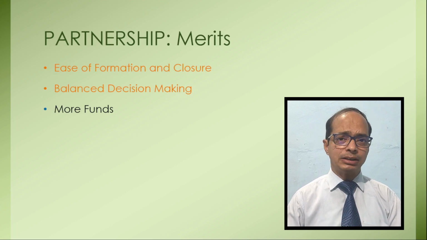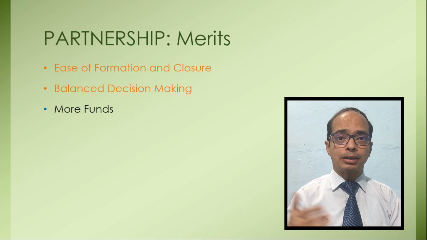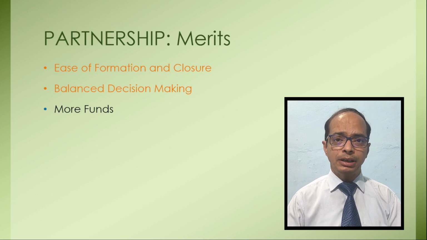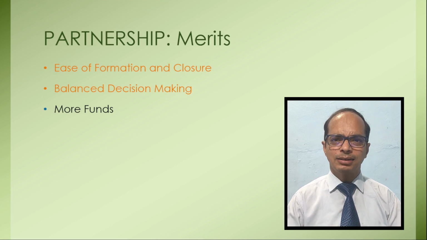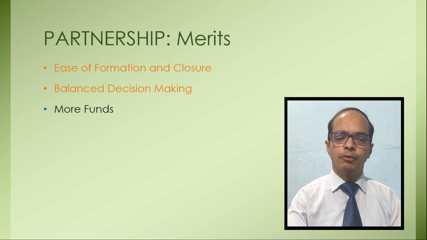But here in case of a partnership firm, we may have 50 partners. 50 partners may contribute the capital. So you can imagine, if every partner is bringing 5 lakh rupees, what will be the capital of the business institution? For example, 5 lakhs, maybe more or less. So more funds are available in a partnership firm as compared to sole proprietorship or HUF, Hindu undivided family business.